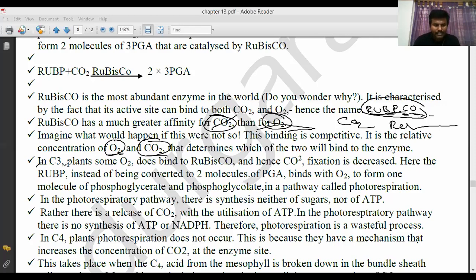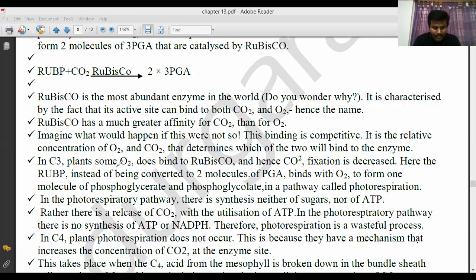See here, one step in C3 plants. In C3 plants, what happens? Some oxygen does bind to the ribulose bisphosphate carboxylase oxygenase, and hence carbon dioxide fixation decreases.